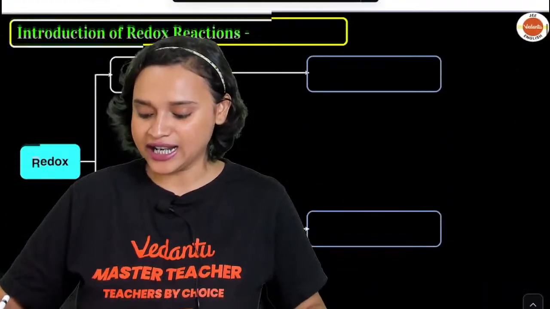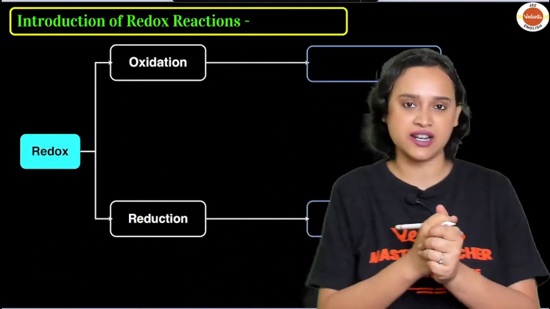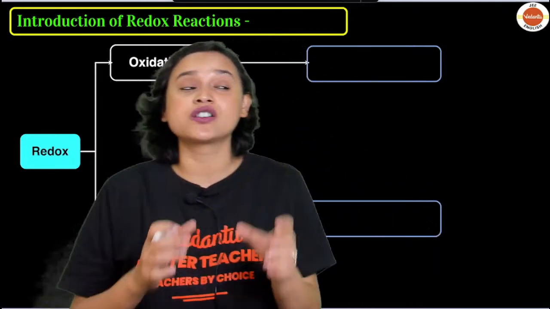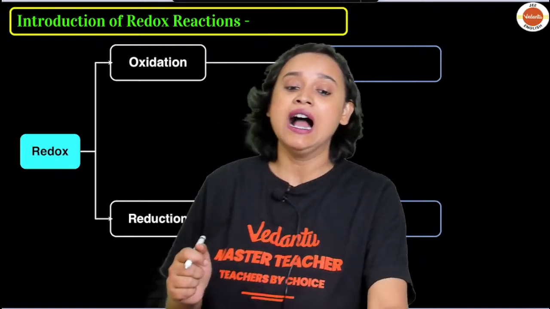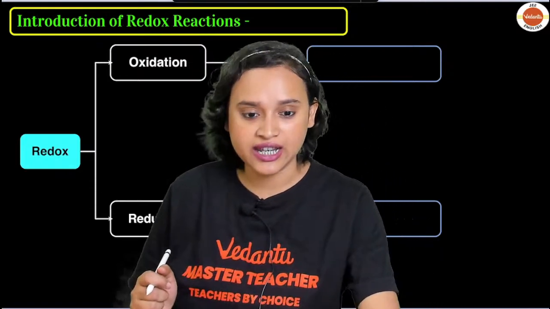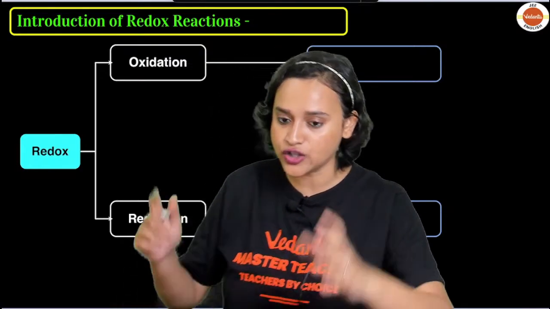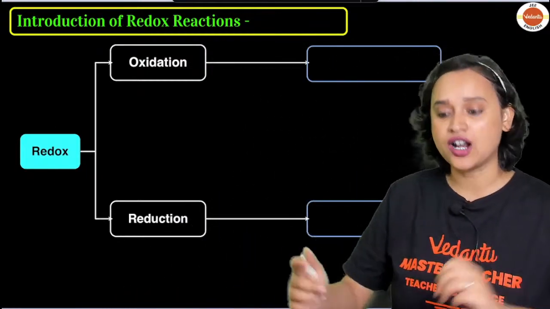Chalo guys, now let us begin with our session, and let us begin with redox reaction. So when we talk about redox reaction, what do you understand? Redox, the word itself comes from 2 words, that is reduction and oxidation, isn't it? It comes from reduction and oxidation. So my dear students, let us start with what is reduction first, guys.